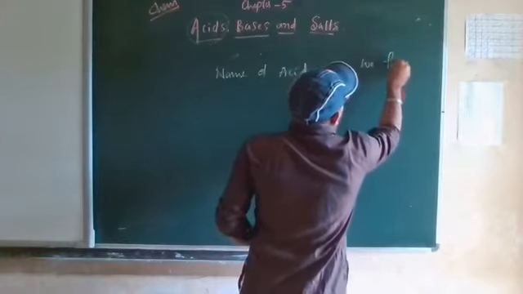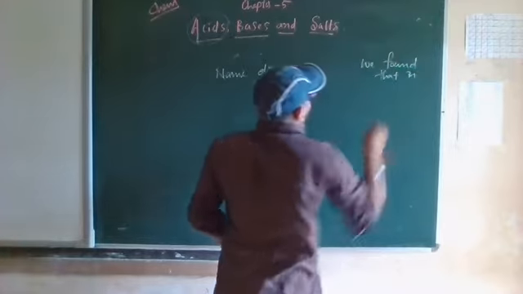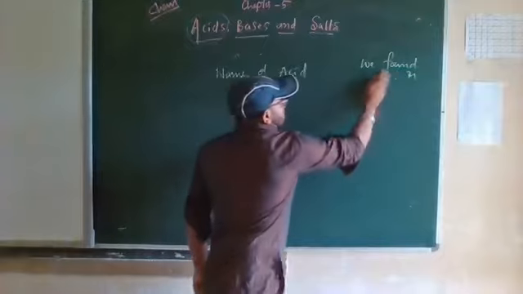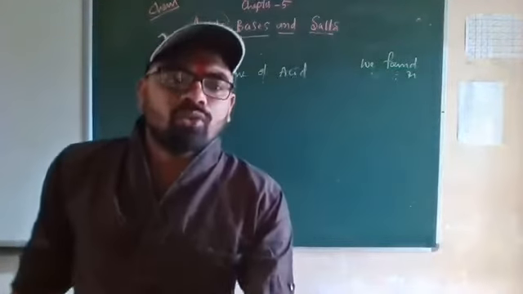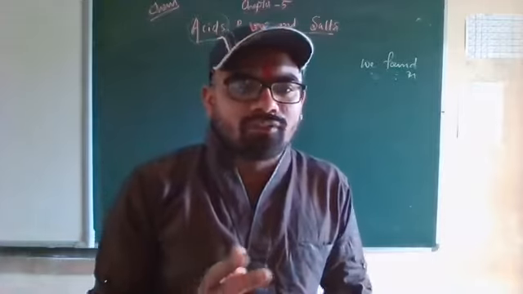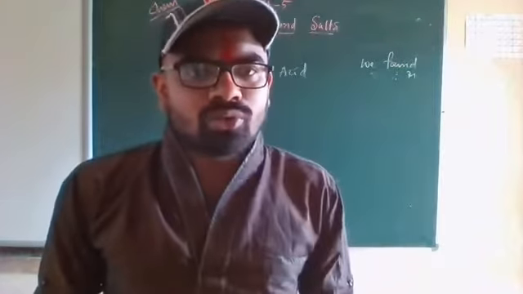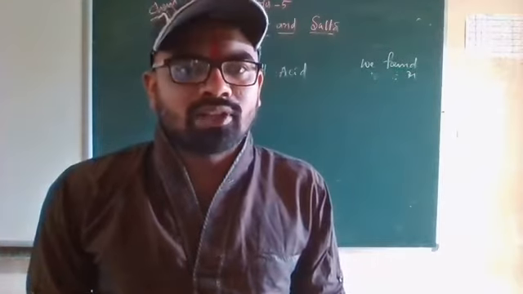This is available in your textbook also. So, first, the name of the acid: acetic acid is found in vinegar, and formic acid is in an ant's sting. Ant's sting, I hope you know that.